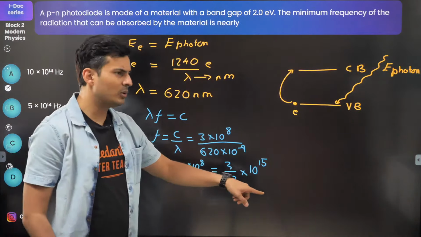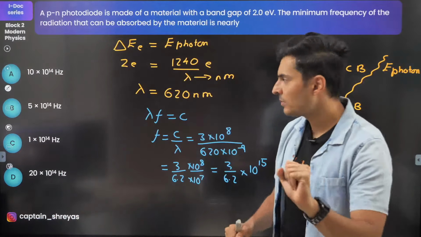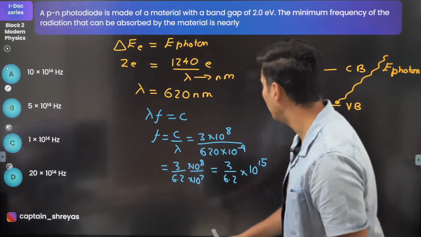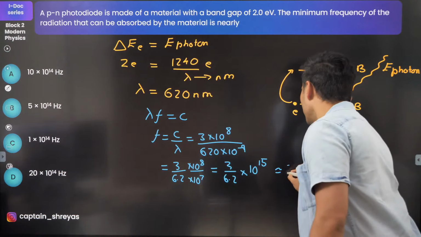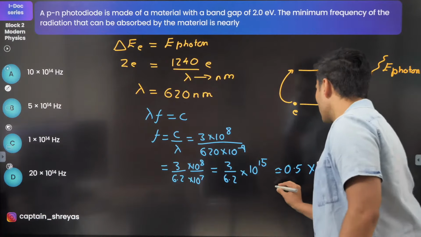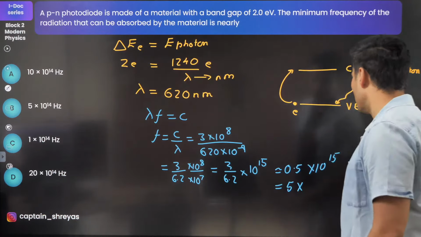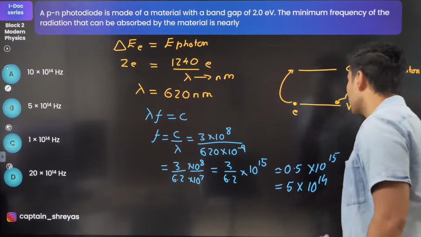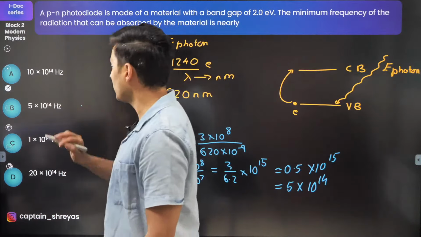So 3 by 6.2 is roughly half, give or take. So it's roughly 0.5, give or take, into 10 to the power 15. So this will be nothing but 5 into 10 to the power 14. That's hertz. That's option B.